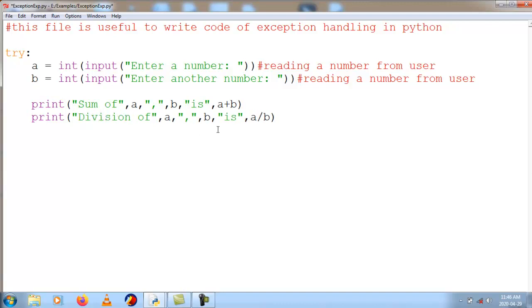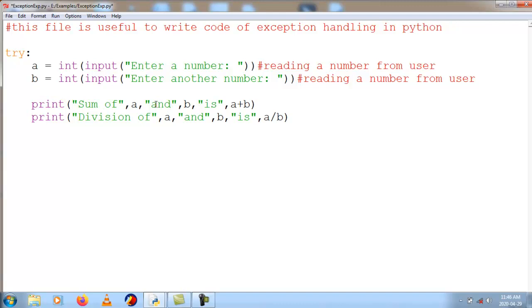Division of A and B, or else you can give anything, A and B, sum of A and B is A plus B, A minus B. This is our simple code.